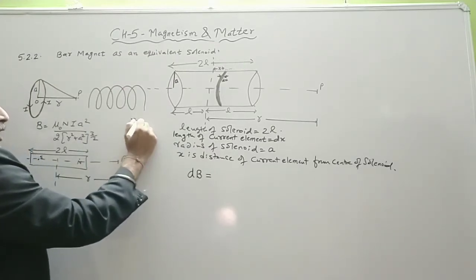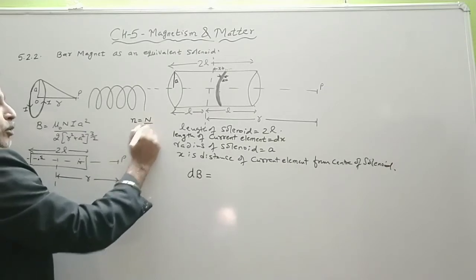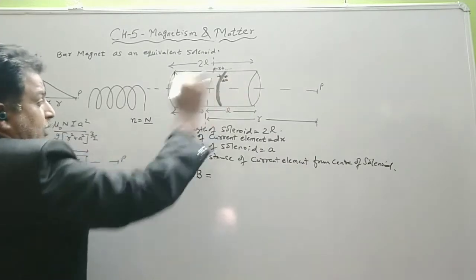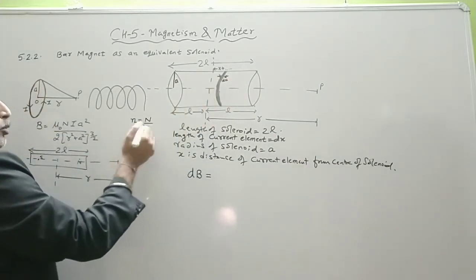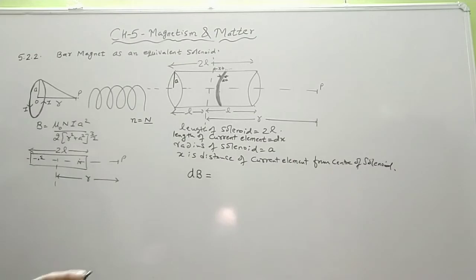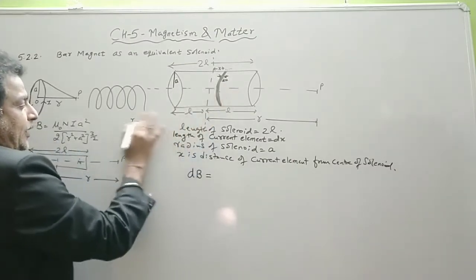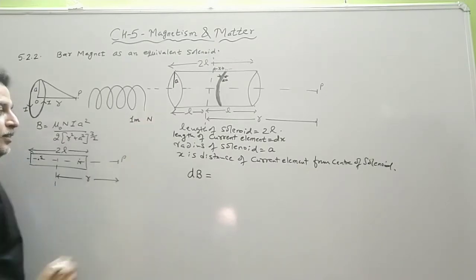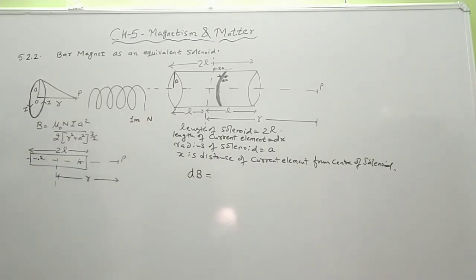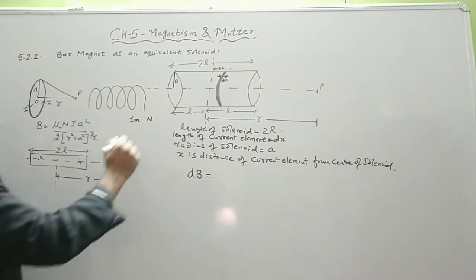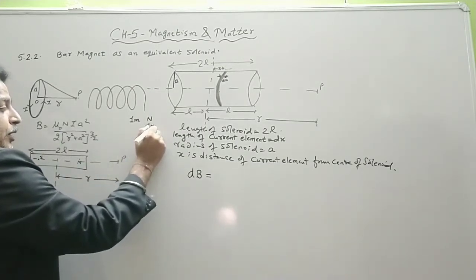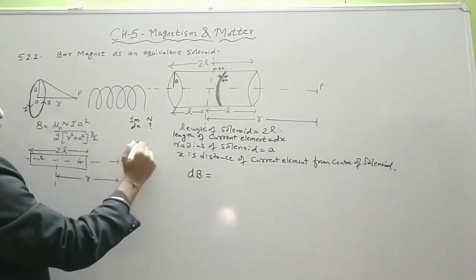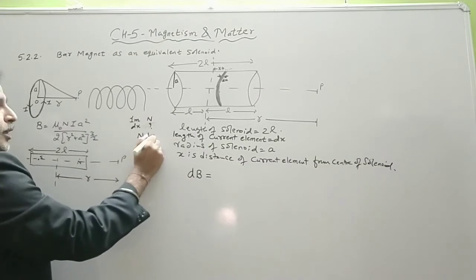Let us define small n as the number of turns per unit length. In 1 meter, suppose we have n turns. We have taken the length of the strip to be dx, so the number of turns will be equal to n into dx.